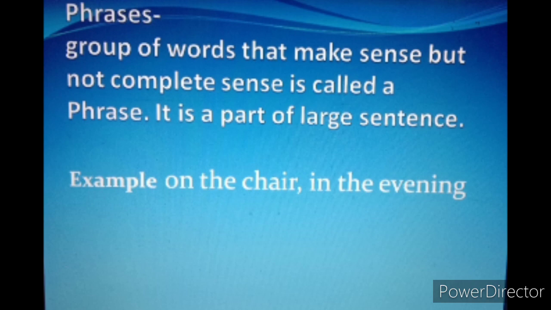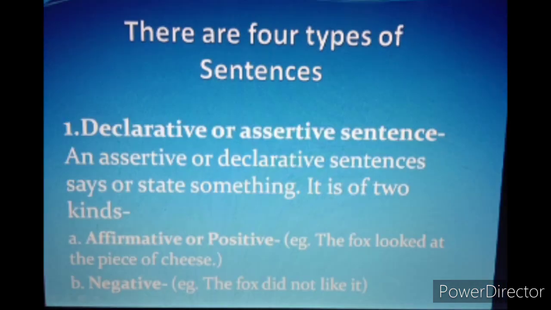But when we use it as a part of a sentence, then it is a full sentence. So phrases are groups of words that make sense but not complete sense. Now there are 4 types of sentences.